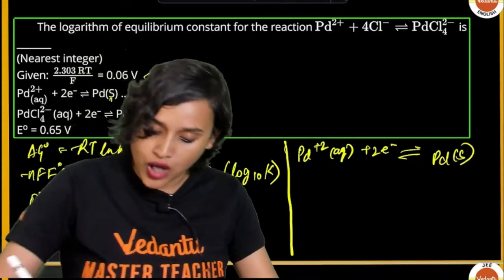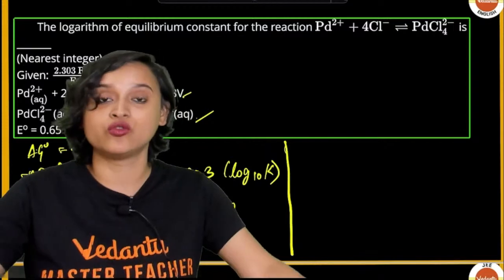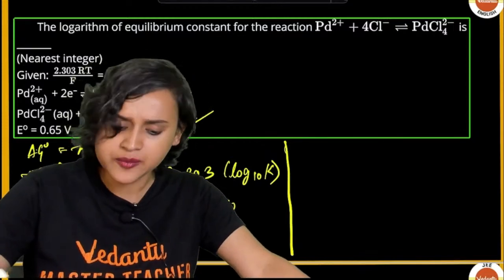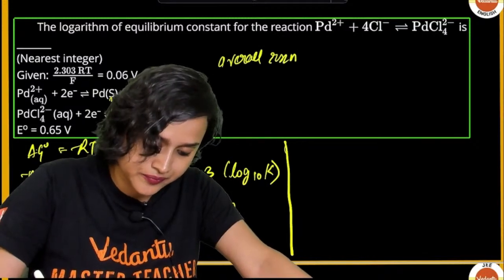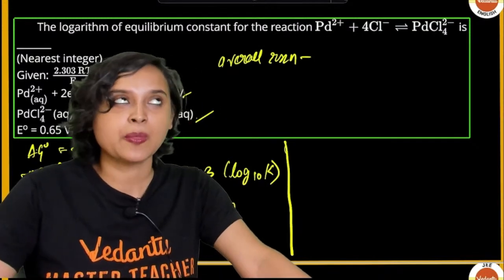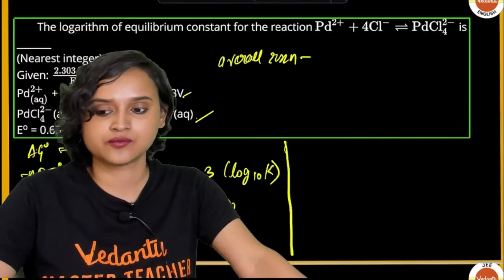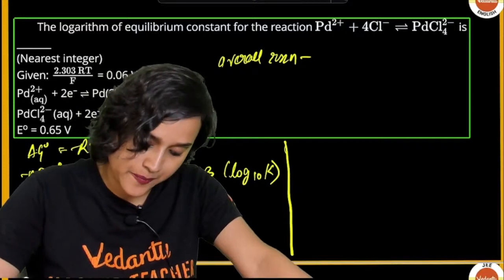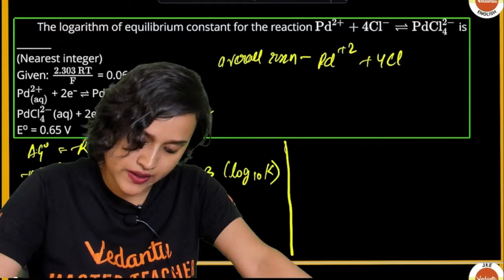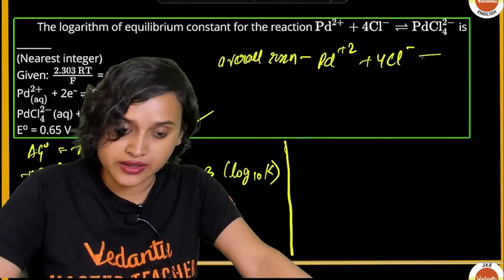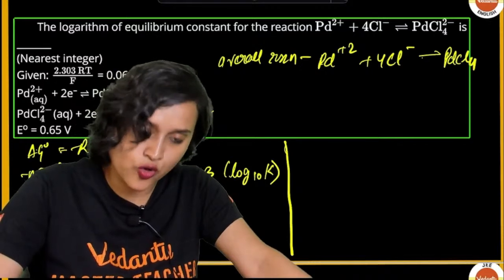So our overall reaction, I'm going to erase this and directly write the overall reaction because we have these two reactions here. Overall reaction is Pd2+ plus 4Cl- gives PdCl4 2-.